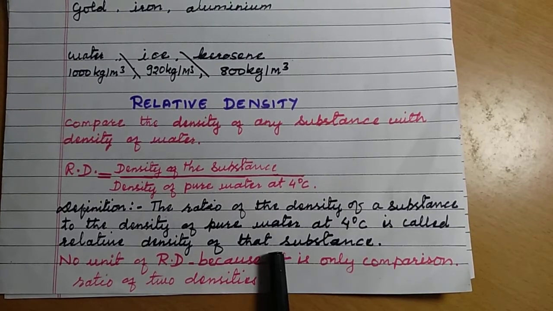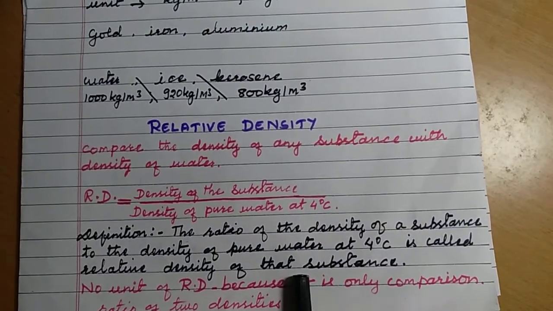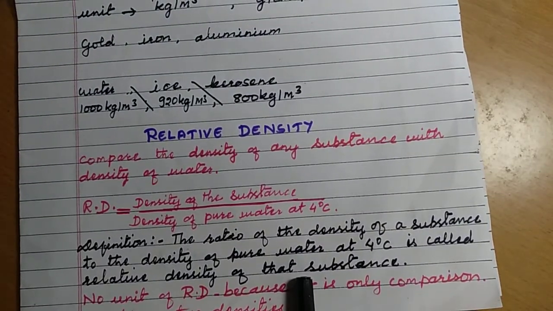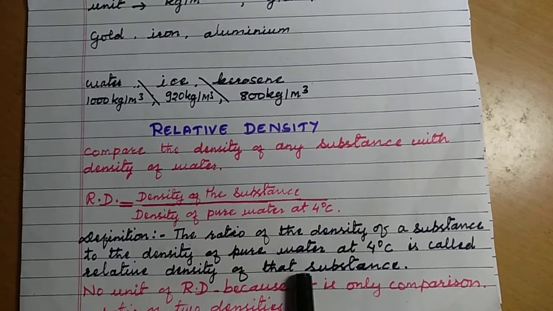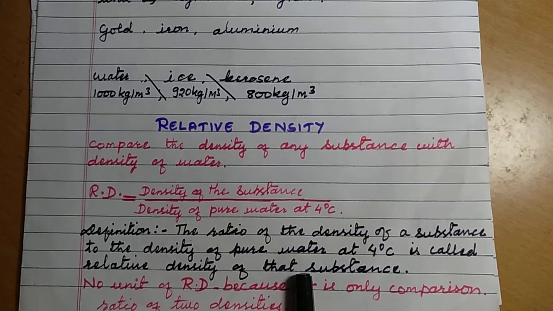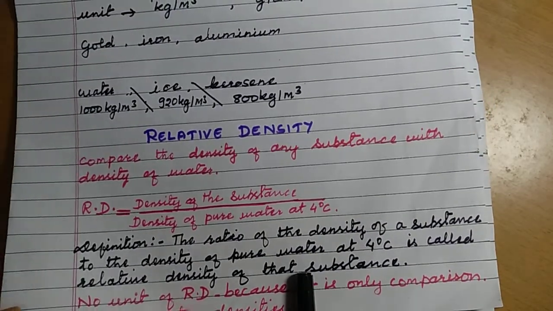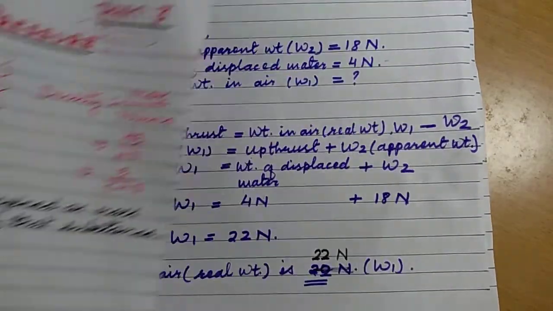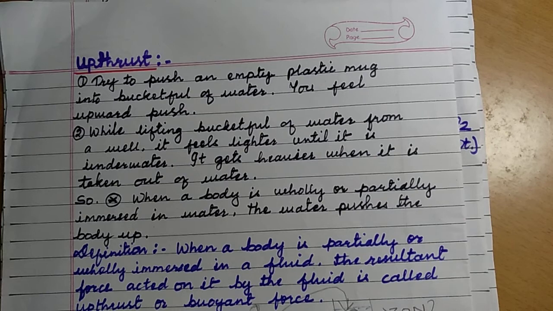So we have finished with density and relative density. We started with density and relative density because it is necessary to understand the floating of substances and objects immersed or submerged in water. Now we'll see the next topic, that is upthrust.